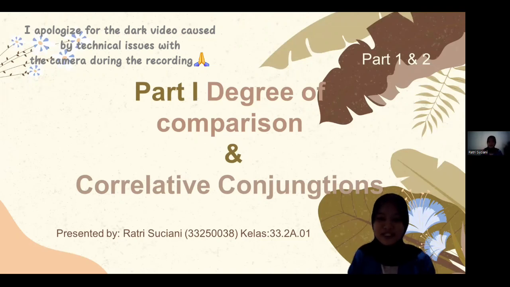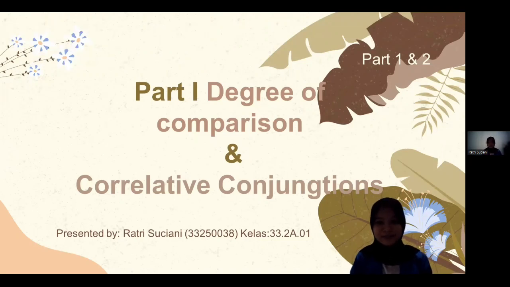So this is the video for my project final assignment, Intermediate Grammar, part 1 and part 2. For part 1, I have two topics. The first is degree of comparison and the second is correlative conjunction. And for part 2, I have a case study. Before we start, let me introduce myself.